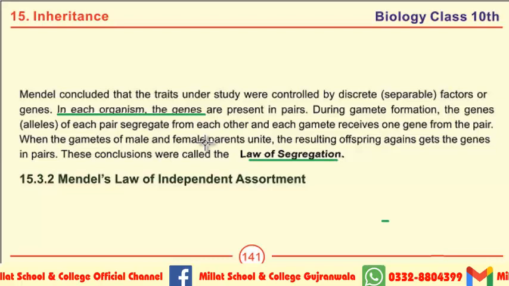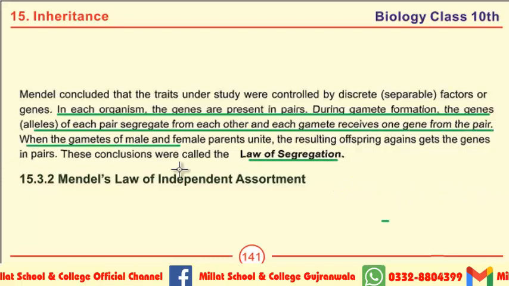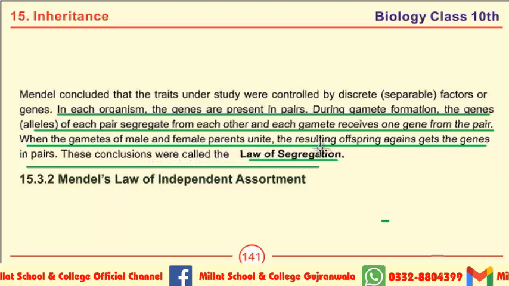In each organism, the genes are present in pairs. During gamete formation, the genes or alleles of each pair segregate from each other, and each gamete receives one gene from the pair. When the gametes of male and female parent unite, the resulting offspring again gets the genes in pair. This conclusion was called the law of segregation.